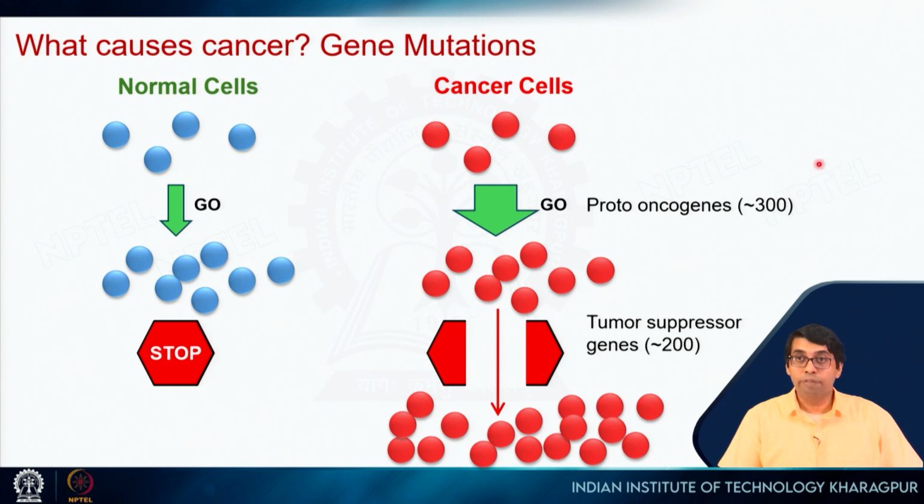So, in total, there are 500 genes which are the critical genes, and mutations in some of these genes can lead to cancer, right. So, I told you that there have to be some critical mutations. Those critical mutations have to occur in these types of genes.